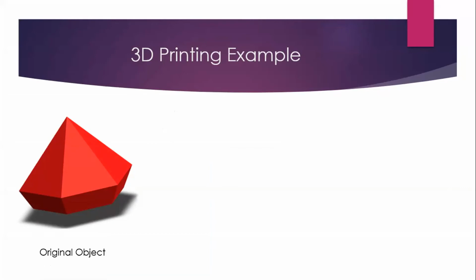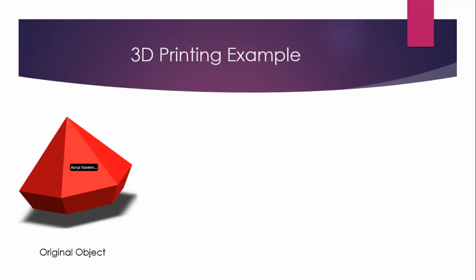Now we need to send this to our printer so that we can print it. Okay, this is a solid object. We have made a digital copy of it, like when you want to print any paper, you first have a Word document, right? And then only you can print it. So this is what we are doing here.